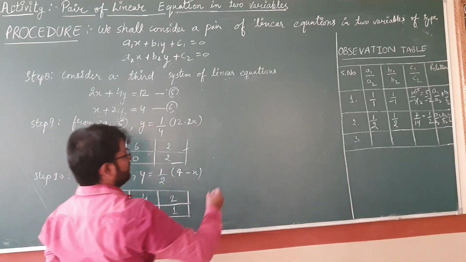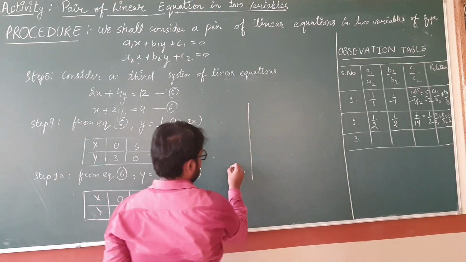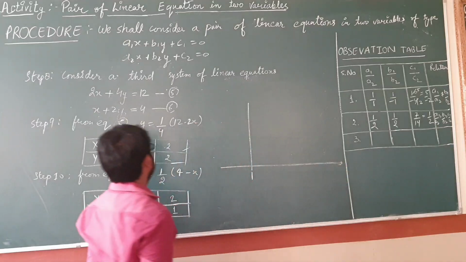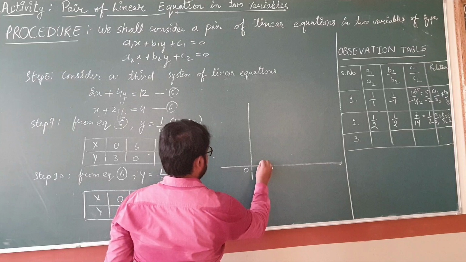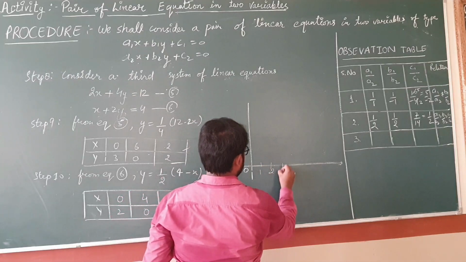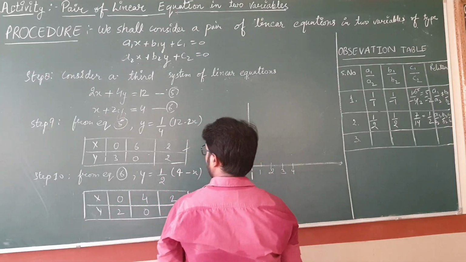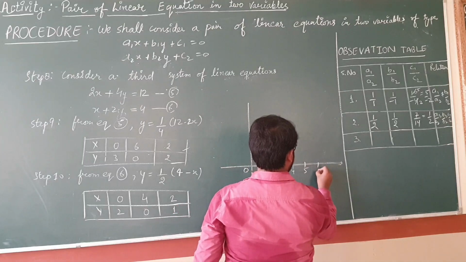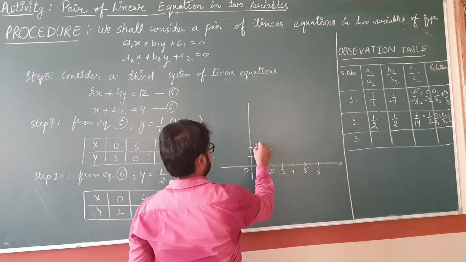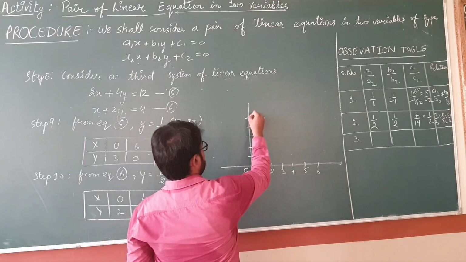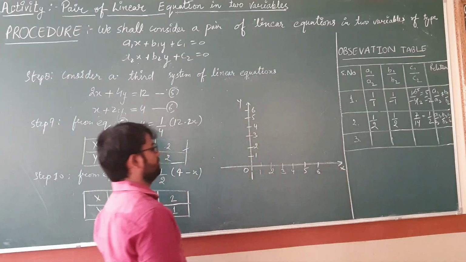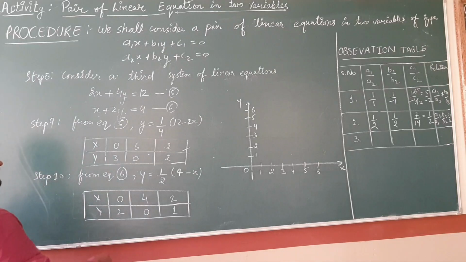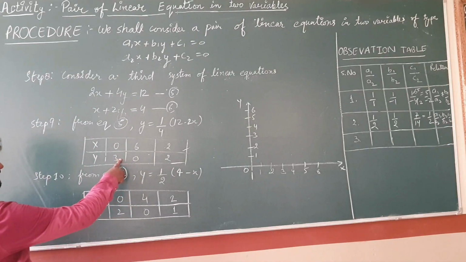How? Look at the board, students. Look at the board. Clear? I am using this one. So start plotting these points on a graph paper. 0, 3.